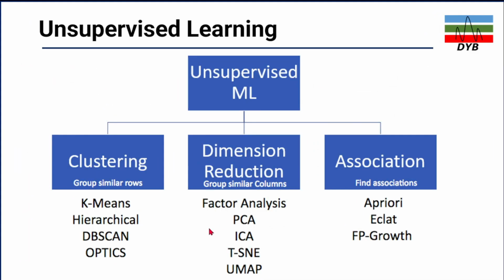So in unsupervised machine learning, we have different types of algorithms. The first type is clustering, which we have discussed, then dimensional reduction and association. For clustering we use algorithms such as k-means, hierarchical, DBSCAN, and OPTICS. For dimensional reduction, we have factor analysis, principal component analysis (PCA), ICA, t-SNE, and UMAP, and in association we use Apriori, ECLAT, and FP-growth. These are some of the algorithms we use, and in future we are going to discuss these in detail